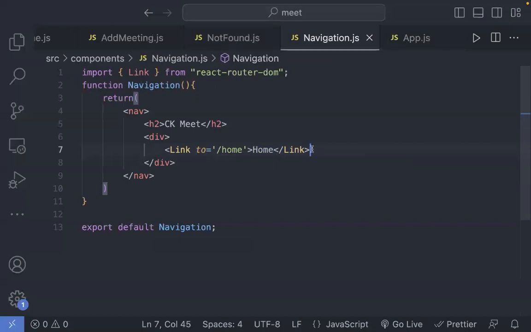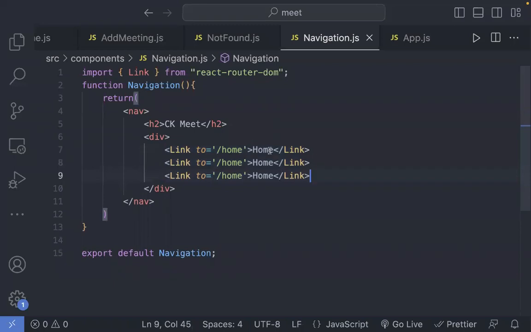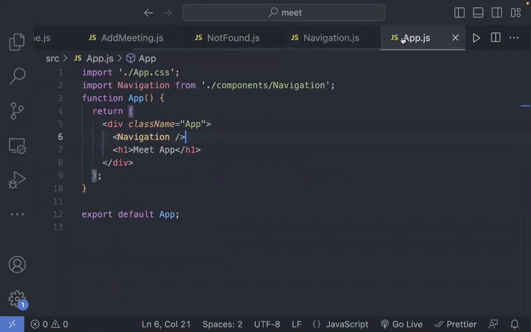So let's complete that. I'll just copy this and put it three times. Let's say home. I could say here my meetings, and I could say something else, add. Now let's go back to our app.js.